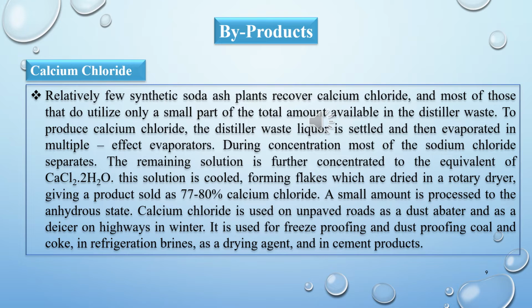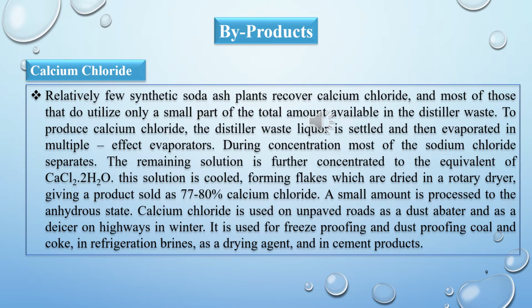Students, in this lecture till now, we have discussed how we can recover ammonia. Then we have discussed how we can prepare lime. Now we are going to discuss the byproducts of the Solvay process. And in the byproducts, the first byproduct is calcium chloride.